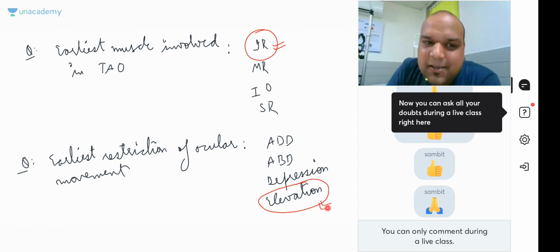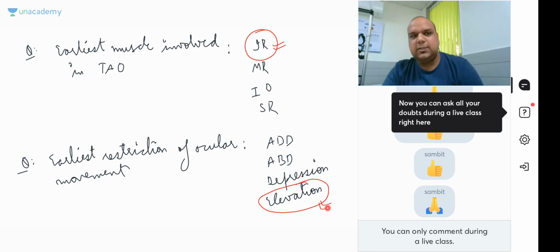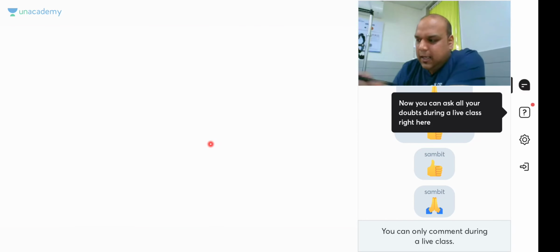And that is why the earliest restriction of ocular movement is elevation. Am I clear to everybody? I hope there is no confusion about this. These are certain questions on thyroid associated ophthalmopathy. And that's all about the topic orbit from my side. I hope you've been able to understand.